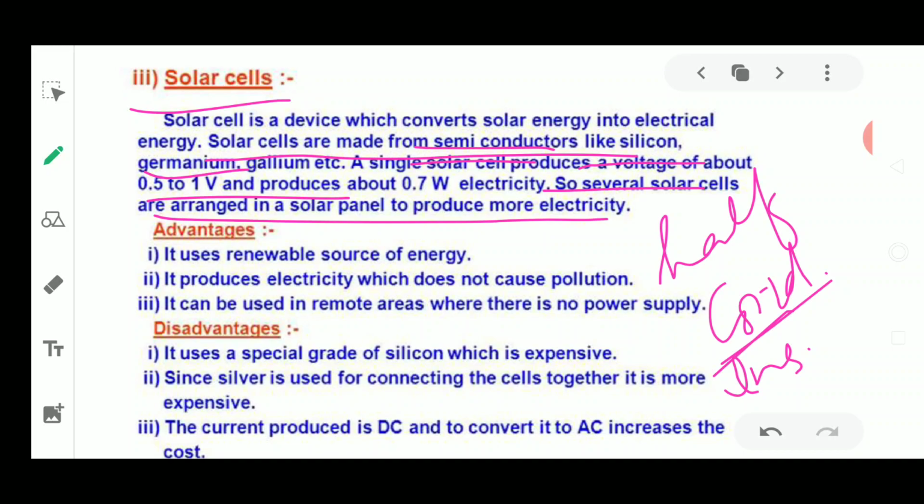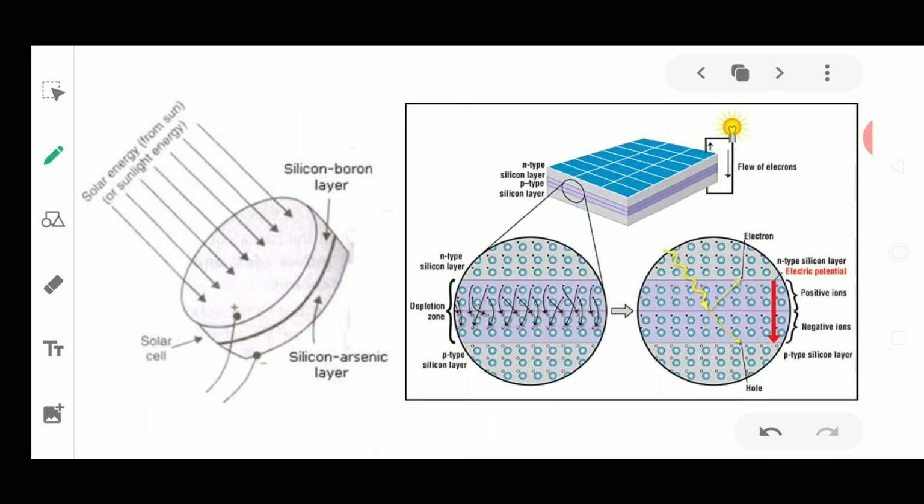Now, how are these solar cells made? What is the construction of a solar cell? They are made with the help of semiconductors. One layer of semiconductor is placed and another layer is placed on it. One layer is a silicon boron layer and the other is a silicon arsenic layer.